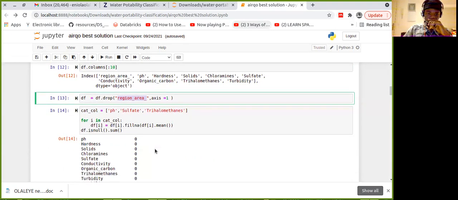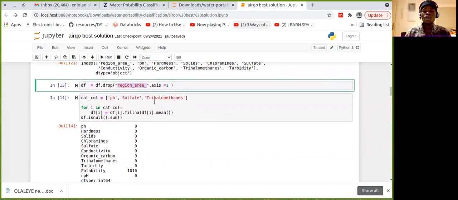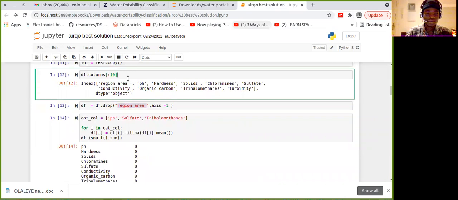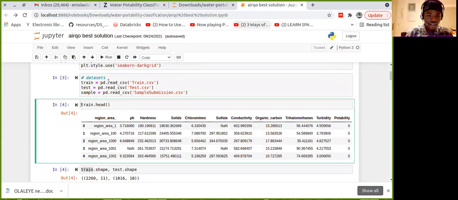Then another thing is the missing values. The pH, sulfate, and trihalomethanes have missing values. Missing values are like empty spaces, where there is no record for that particular variable at that particular, should I say, time? I don't know. Yeah, so that is for missing values. So this pH has missing values. Okay, let's check it out. I've run this and checked it.